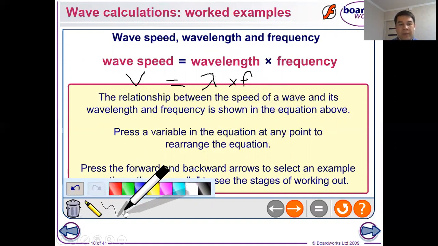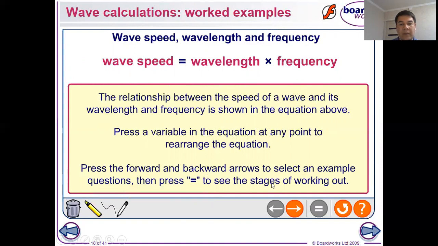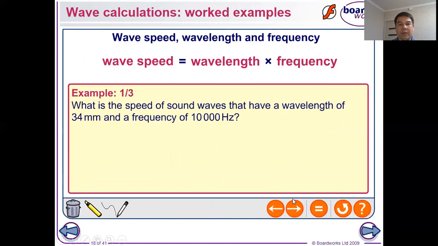Let's move forward and see which example we have. First, let's read the question. What is the speed of sound waves that have a wavelength of 34 millimeters and a frequency of 10,000 hertz? Dear students, I will give you some seconds to think about this example. How can we solve it? Please think a little about it.